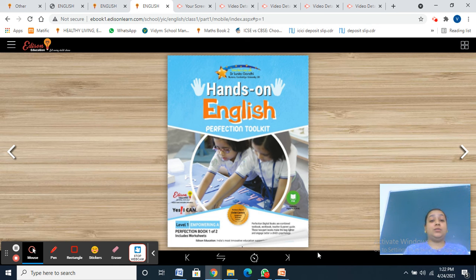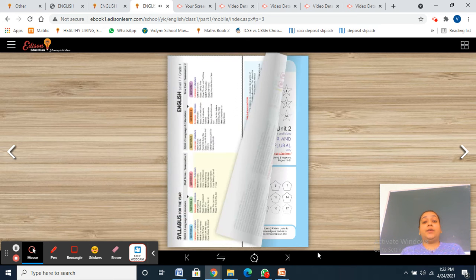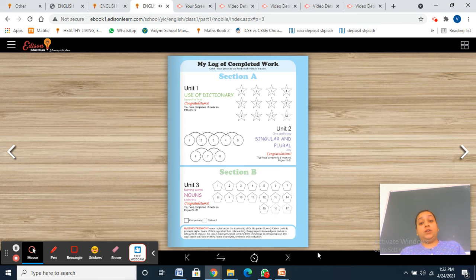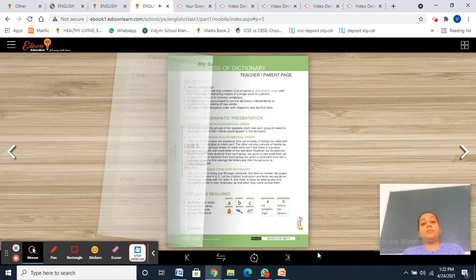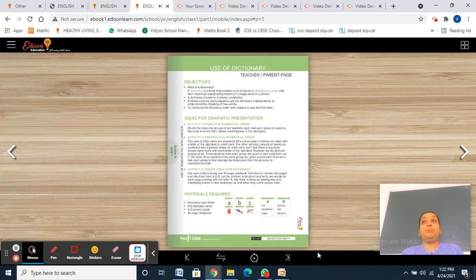So today we are going to do our English work. Please take out the English book, Hands-on English. In English we are doing use of dictionary. In use of dictionary we have discussed the words arranged in alphabetical order. So what is the alphabetical order? That is A, B, C till Z. When we arrange these letters in this particular manner, it is known as alphabetical order.